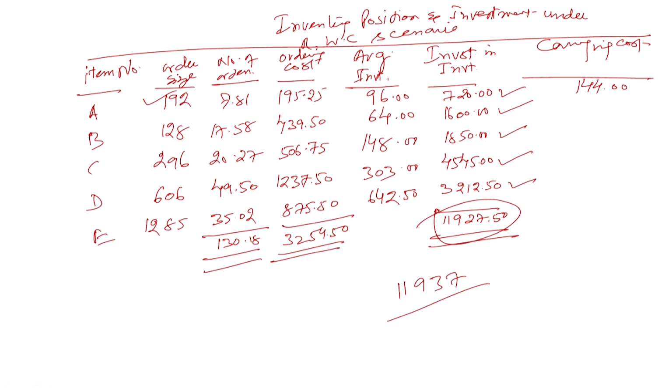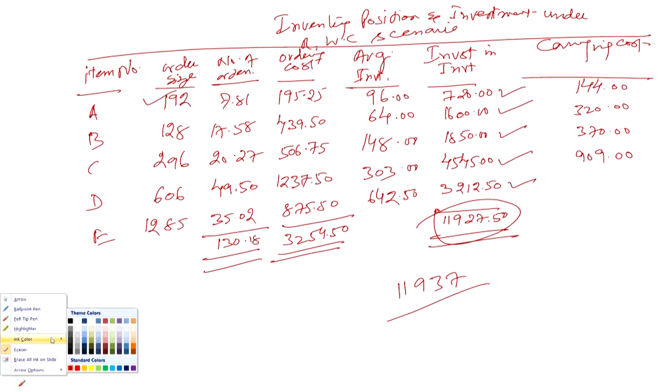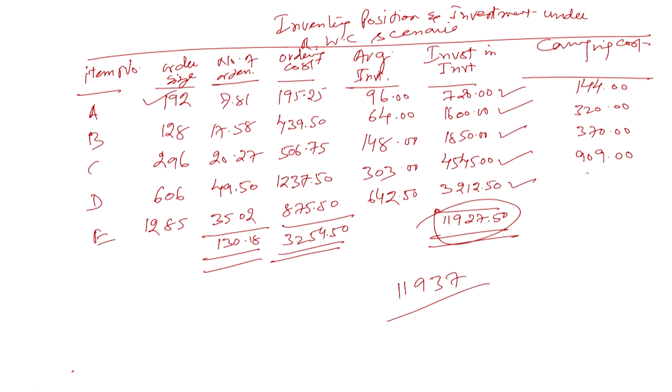So 20% of 720 is 144, then 320, 320, 370, 909, and 642.5.